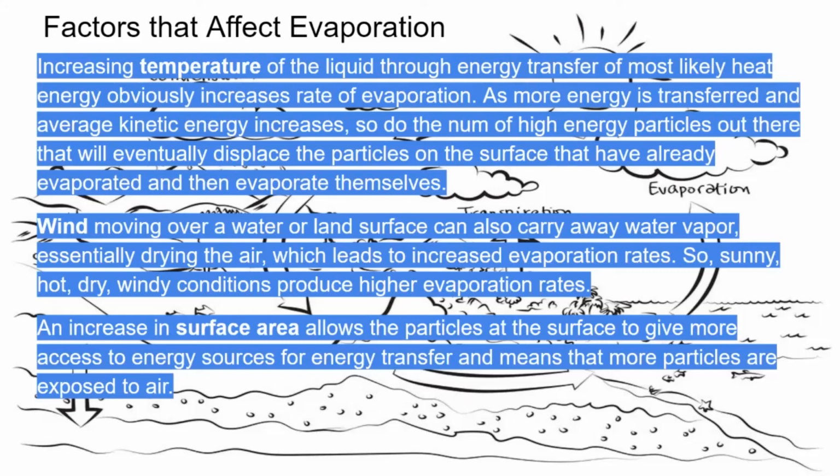Wind moving over a water or land surface can also carry away water vapor, essentially drying the air, which leads to increased evaporation rates. So sunny, hot, dry, windy conditions produce higher evaporation rates. An increase in surface area gives the particles at the surface more access to energy sources for energy transfer and means that more particles are exposed to air. And you know what air does, right?